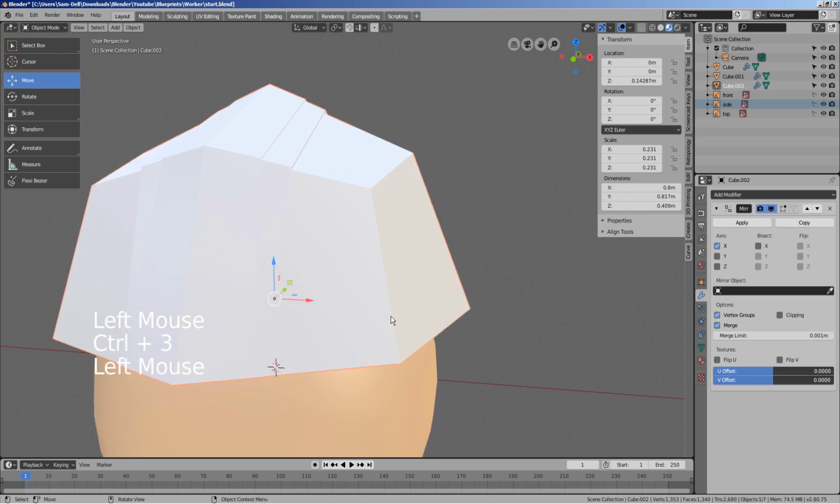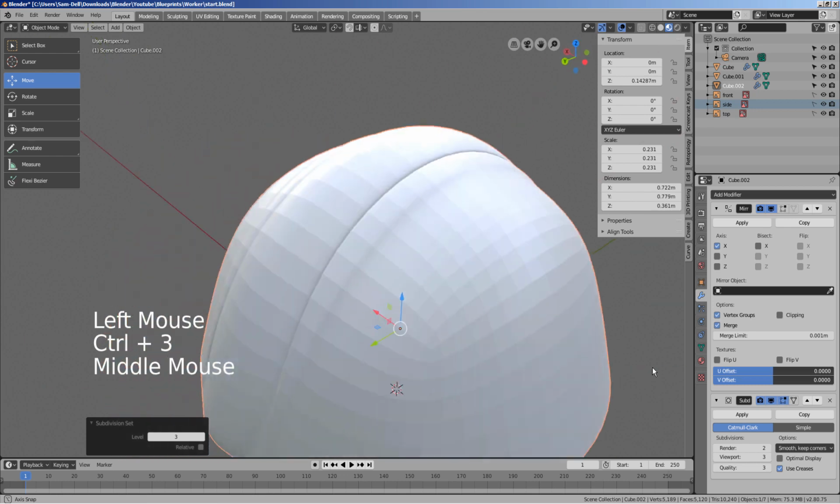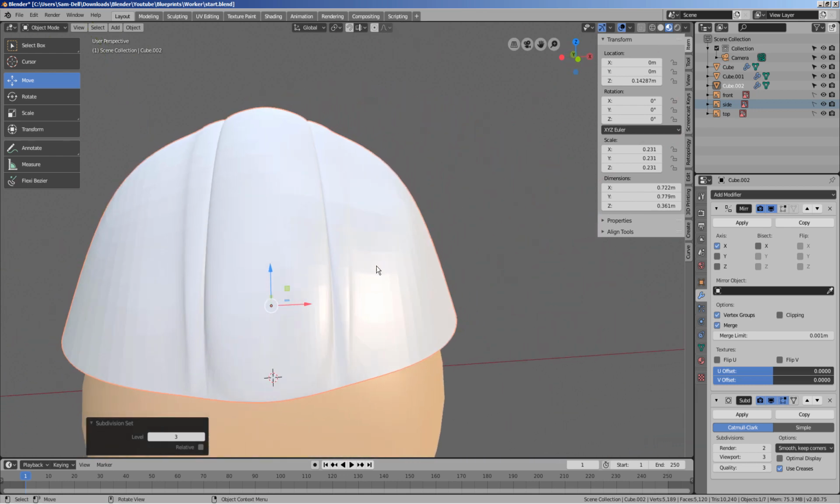Let's subdivide the mesh. We need to work on the bottom part of the helmet by creating another cube, scaling and subdividing it.